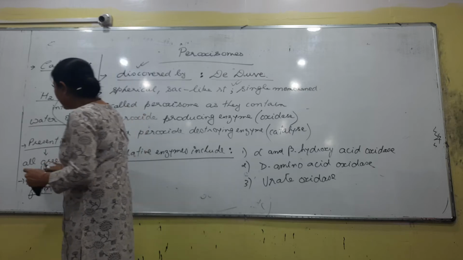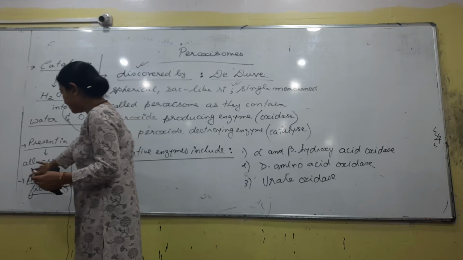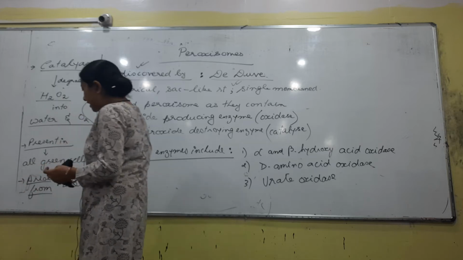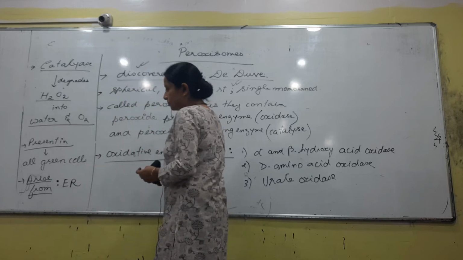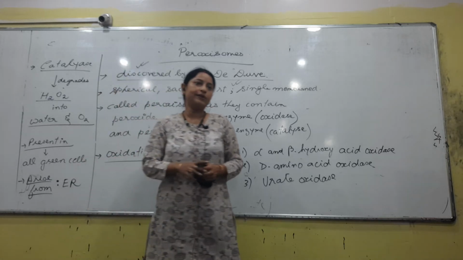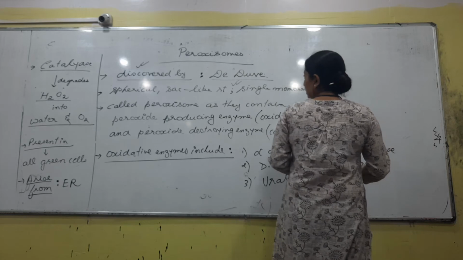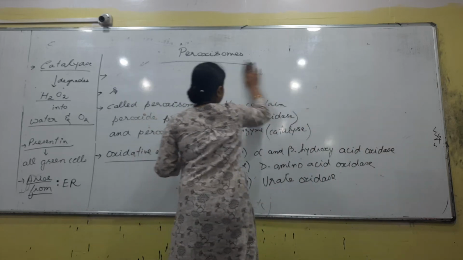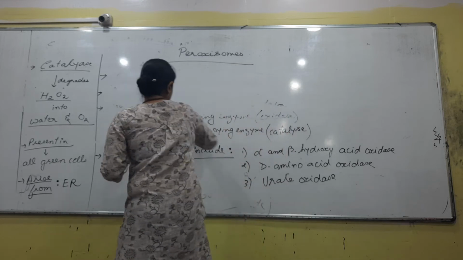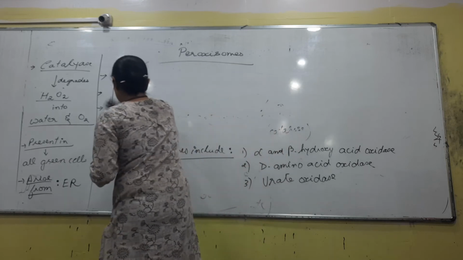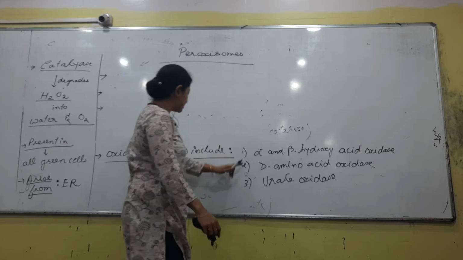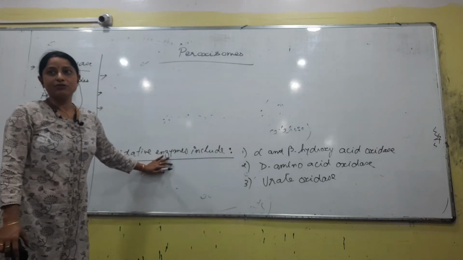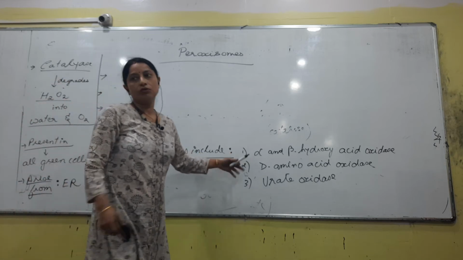It is present in all green cells, right, plant cells, and after that the next point is that it arises from the endoplasmic reticulum. As far as these oxidative enzymes are concerned, there are usually no questions, but if an examiner wants to, he can put it.